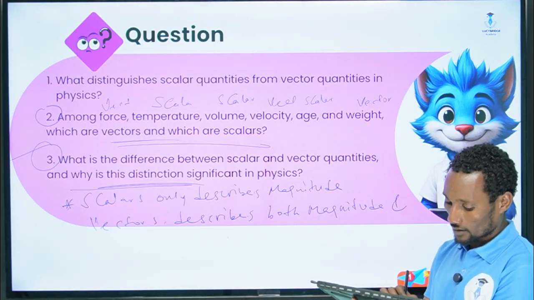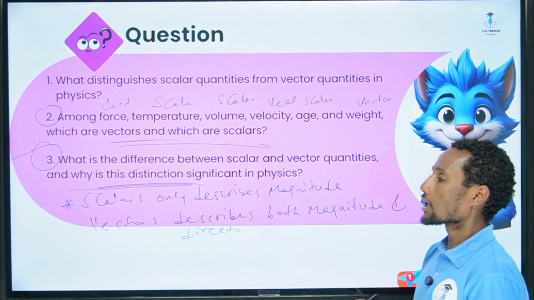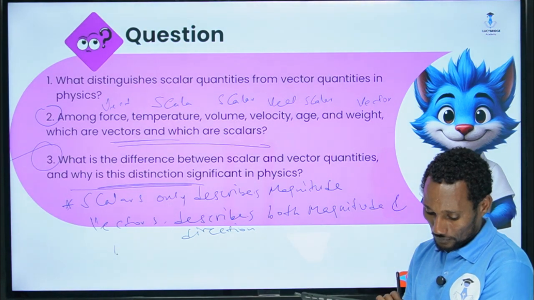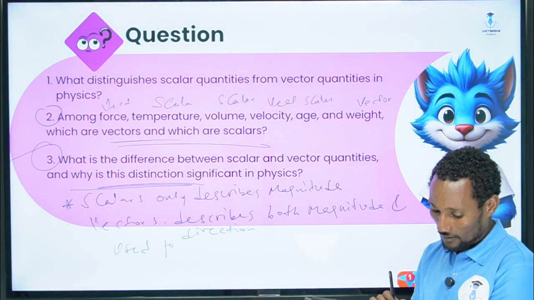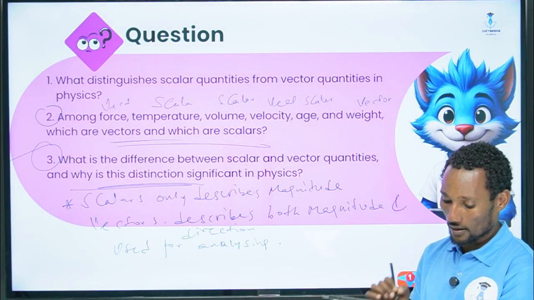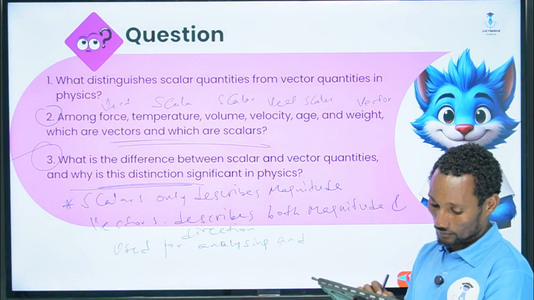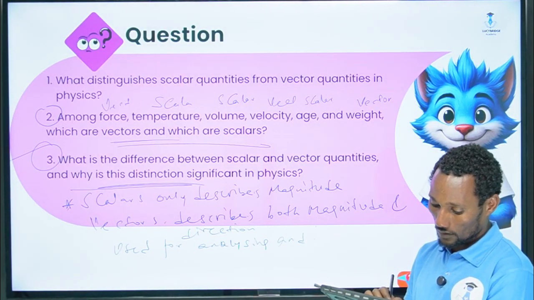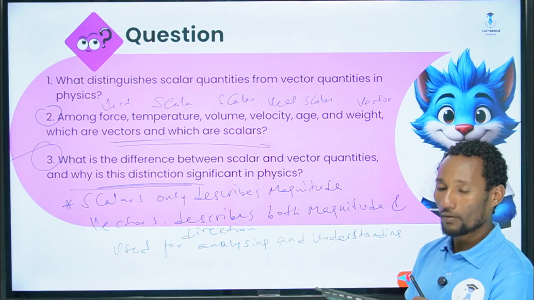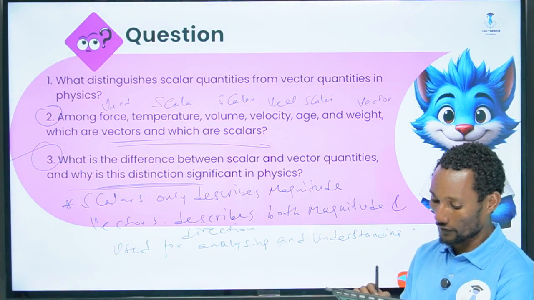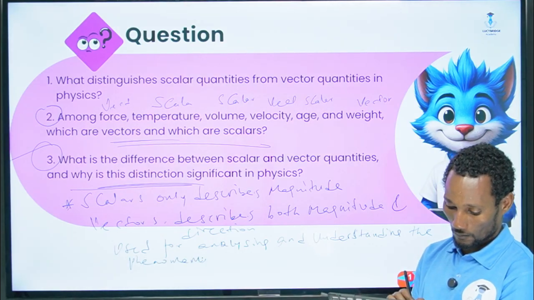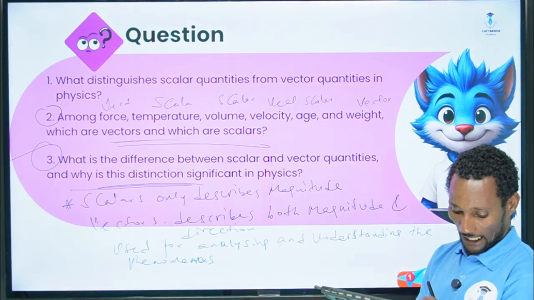Both magnitude and what? Direction. In this case, this distinguishing thing is used for analyzing and understanding the phenomena of nature.